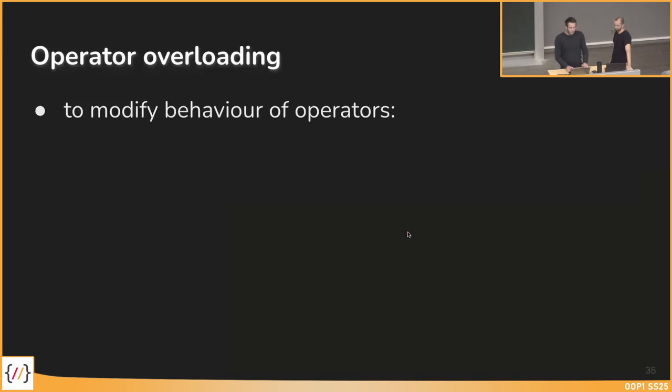So why do we implement operator overloading? We can modify the behavior of operators. In the first example we've seen, we modify the behavior of the plus operator. We implemented it as we would assume it works, so we just sum up the two values. But as David mentioned, it's up to us how we implement it.